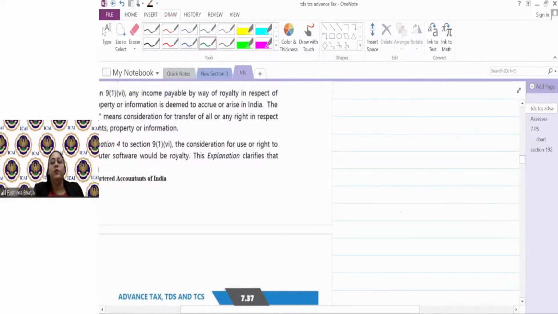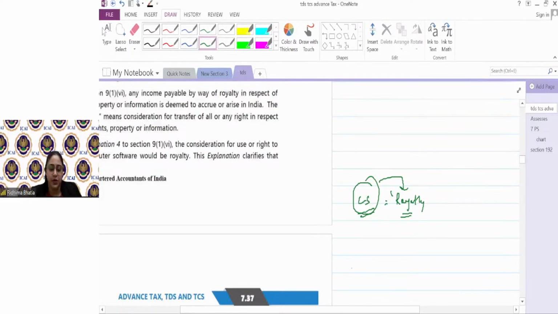See, guys, whenever you purchase computer software, that purchase amount is considered as royalty, because computer software में क्या है? They are giving you the right. They are giving you the software, and selling of software is equal to making payment of royalty. Unless that computer software is already installed in hardware, that is already installed in a computer, तब आप उसमें वो सॉफ्टवेयर को रॉयल्टी नहीं मानते. But otherwise, if you are purchasing any computer software on a standalone basis, the payment made for that is considered to be royalty.